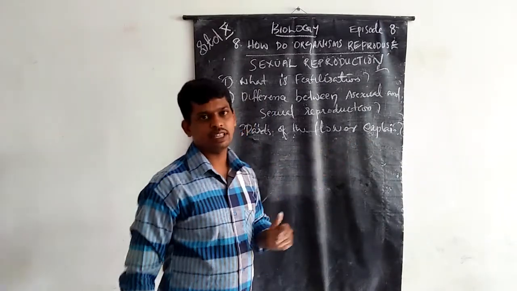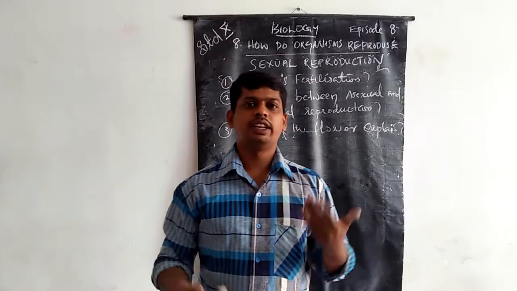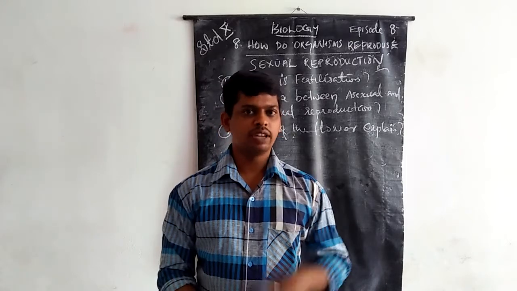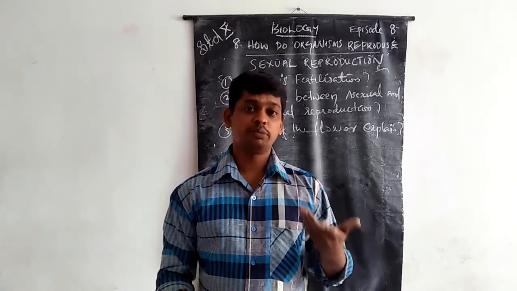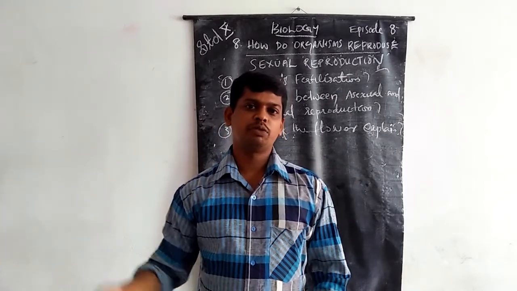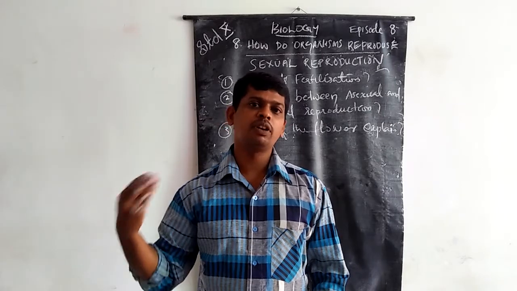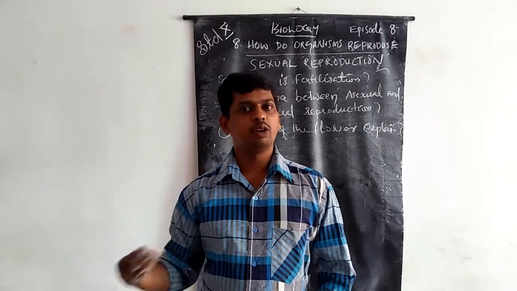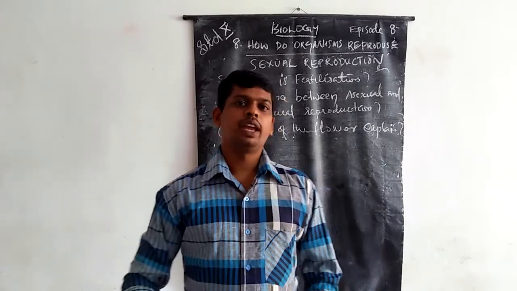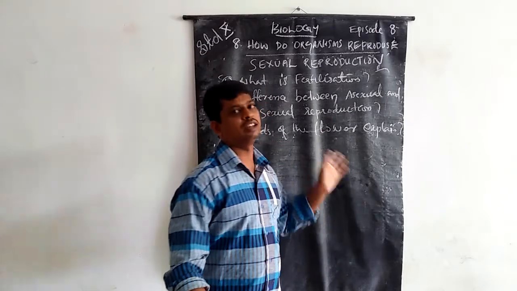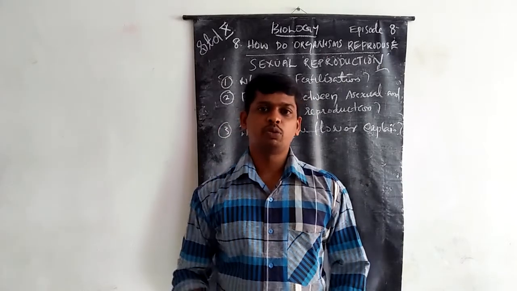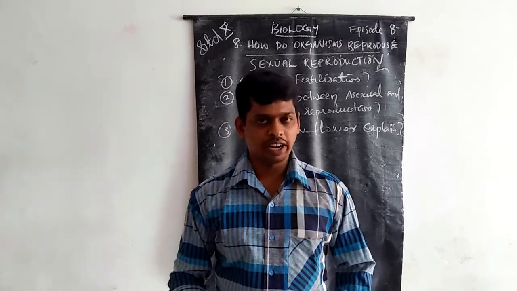The parts of the flower are calyx, corolla, androecium and gynoecium. Androecium means the male reproductive organ, gynoecium means the female reproductive organ. Androecium means stamens. Stamens have filament and anther. The female reproductive organ is the gynoecium. Gynoecium has stigma, style, ovary, and the ovary undergoes divisions to form haploid egg cells. The stamens undergo meiotic divisions and produce the male reproductive cells, known as male gametes.